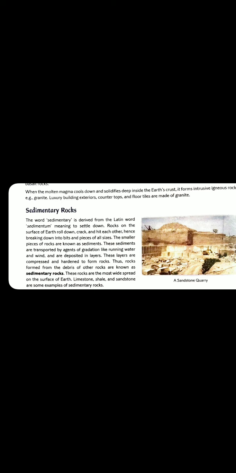After that, sedimentary rocks. The word sedimentary is derived from the Latin word sedimentum, meaning to settle down. Rocks on the surface of Earth roll down, crack, and hit each other, hence breaking down into bits and pieces of all sizes. The smaller pieces of rocks are known as sediments. These sediments are transported by agents of gradation like running water and wind and are deposited in layers. These layers are compressed and hardened to form rocks.